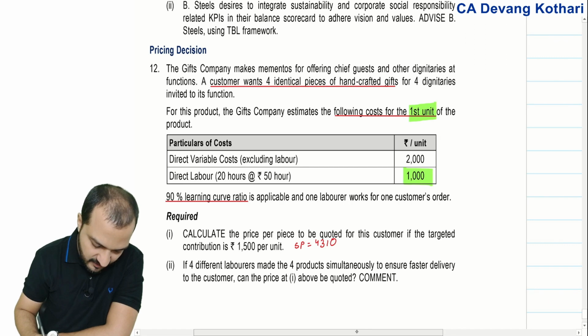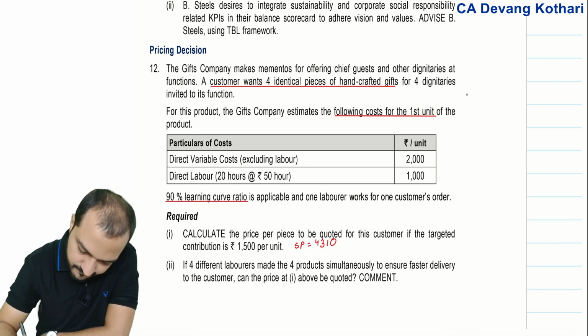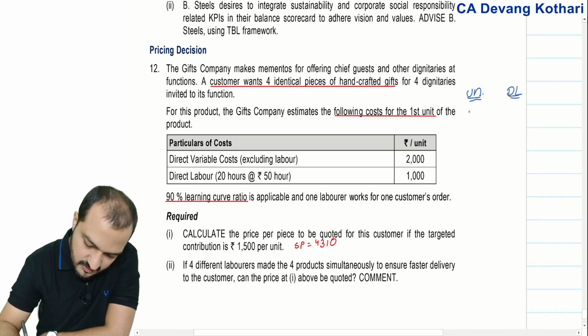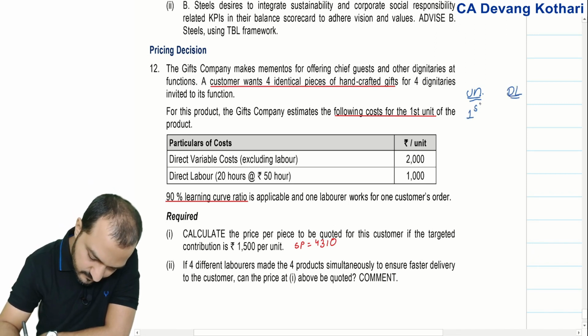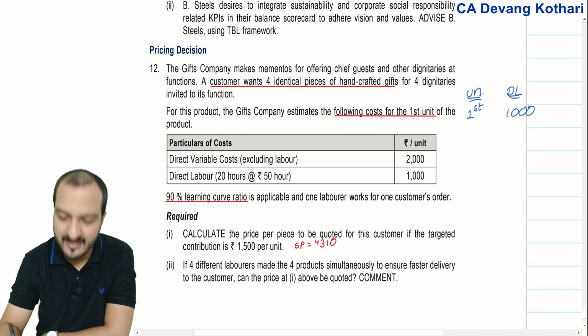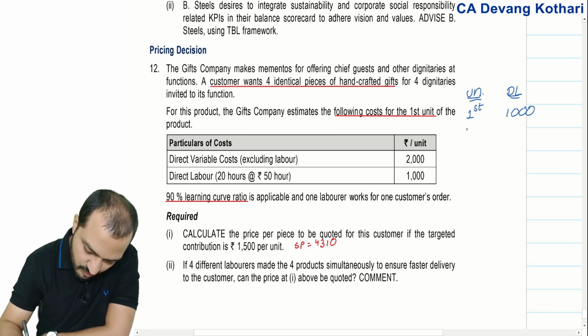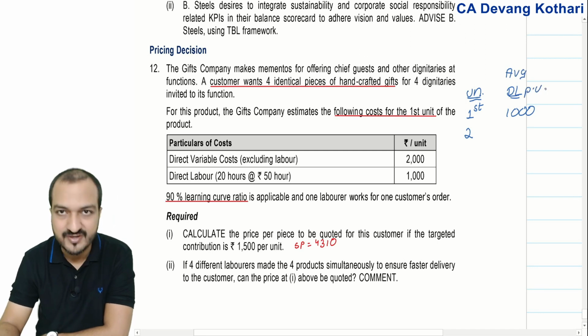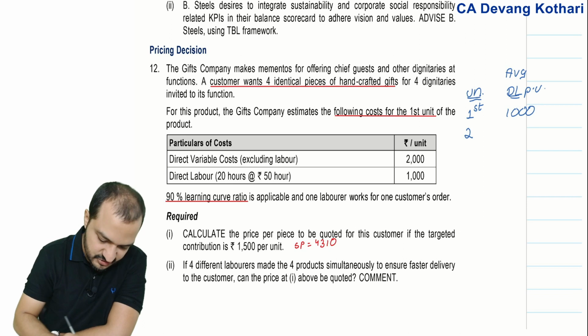So let us apply the learning curve over here. Orally we can do it. The first unit direct labor cost is 1000. What does the learning curve say? When the number of units doubles, the average direct labor per unit becomes 90% of the previous.